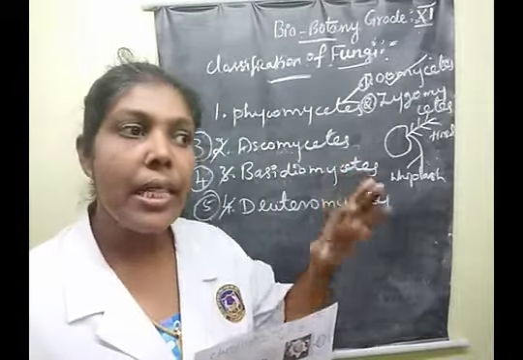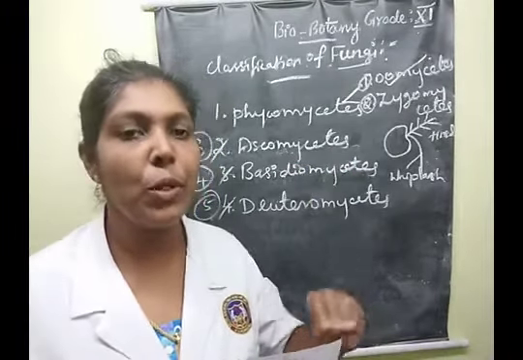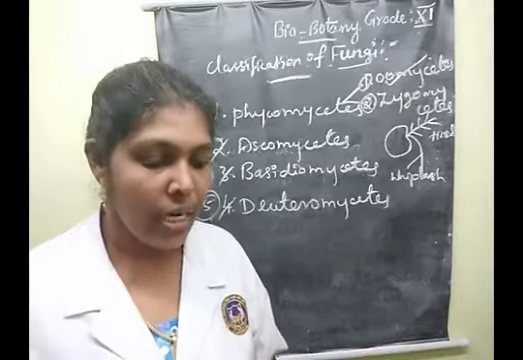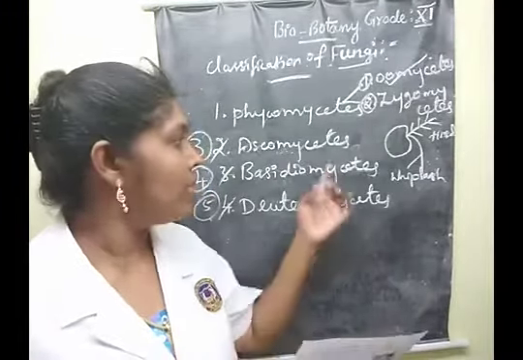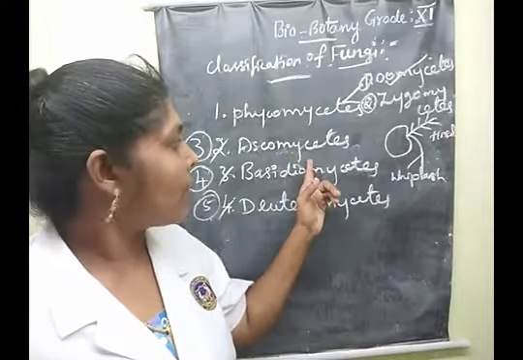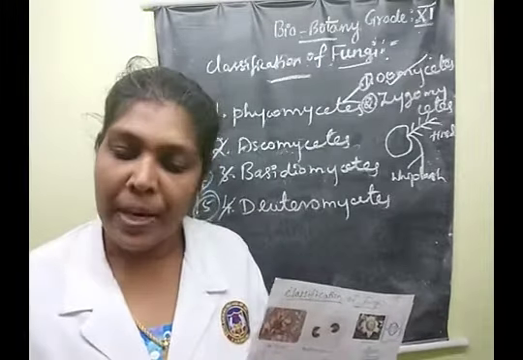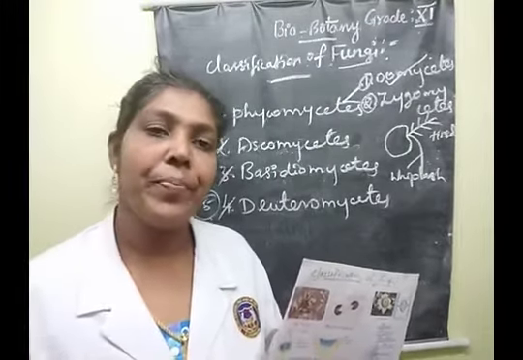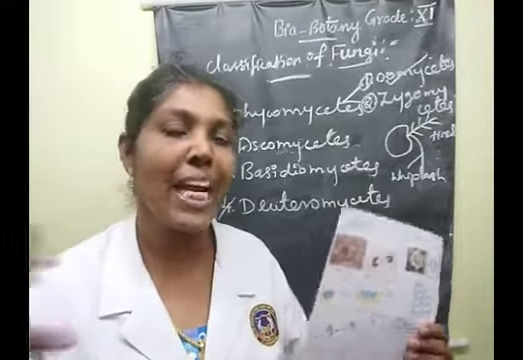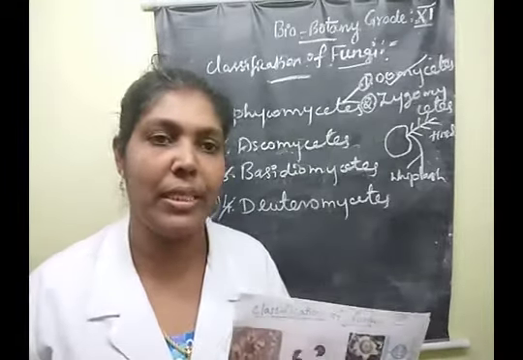Understood, children? Then a few species are aquatic in nature. Aquatic means both freshwater and marine water living. Clear, children? So that is one of the salient features of this one. Then asexual reproduction takes place by fission, budding, conidia, and chlamydospores. Except zoospores, all the remaining asexual types of reproduction take place.